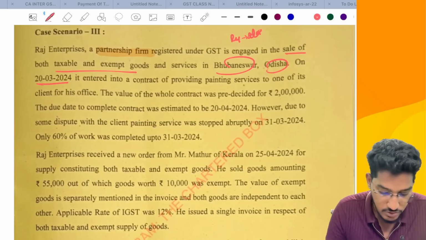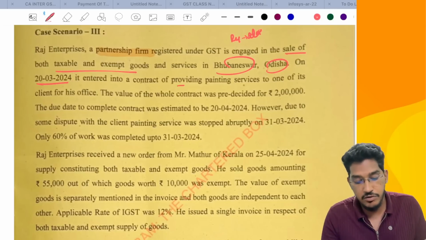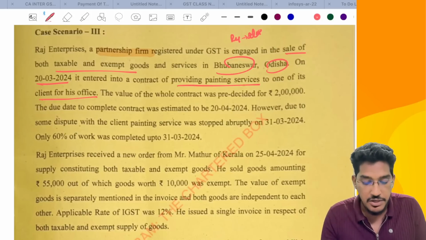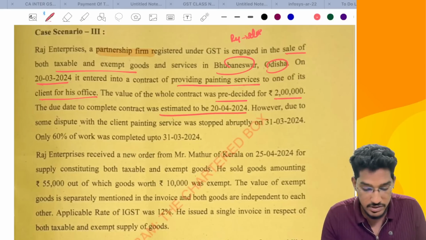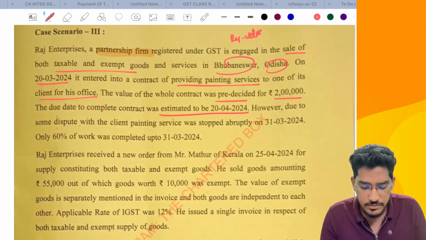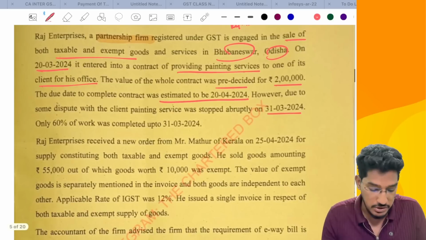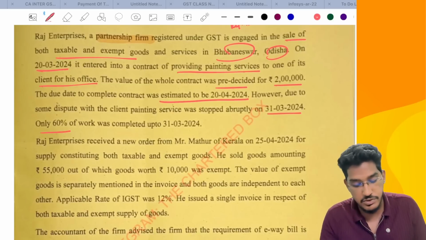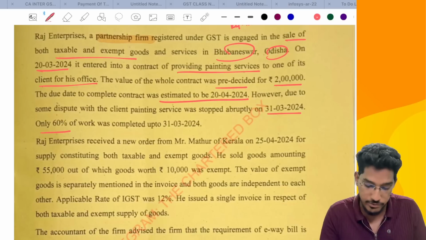On 20th of March 2024, it entered into a contract of providing painting services to one of its clients for his office. The value of the whole contract was pre-decided at 2 lakh. The due date to complete the contract was estimated to be 20th of April 2024. However, due to some disputes with the client, painting service was stopped abruptly on 31st of March 2024. Only 60% of the work was completed up to 31st of March 2024. So this is what the situation says.